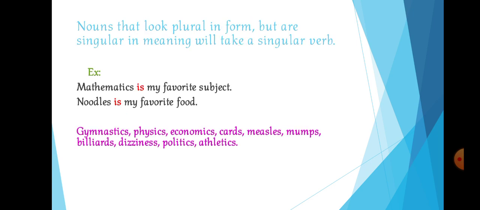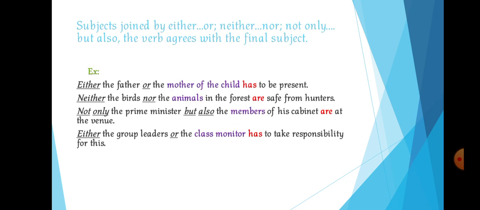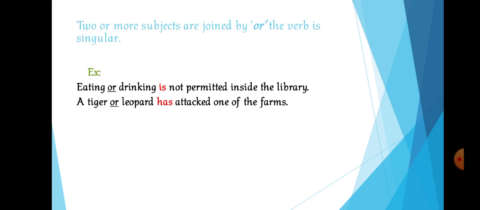So now before this, these are easier ones. Before this there are two rules I skipped, that is this one. This is going to be your fifth rule. We studied three the previous day, so today I taught you the fourth one. Now we are moving on to the fifth rule. Two or more subjects joined by or, the verb is singular. So if two subjects are joined by the word or, the verb will be in singular. For example, eating or drinking is not permitted inside the library.